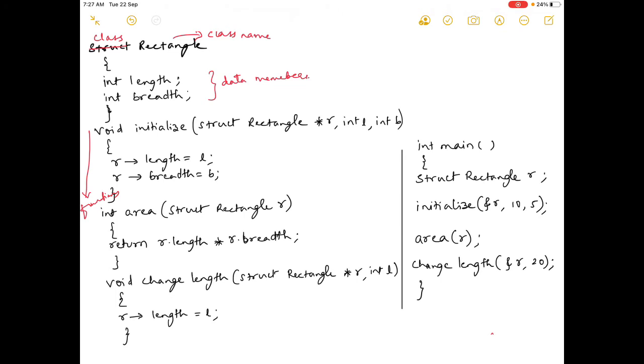Okay, so we have a class name called rectangle. The data members of this class are length and breadth. The functions are initialize, area, and change length. These are the three functions, and they are all using struct rectangle: struct rectangle here, here, and here. So they are all meant for the same class, under the same class. Then why are they outside the program? So we will bring them inside the program.